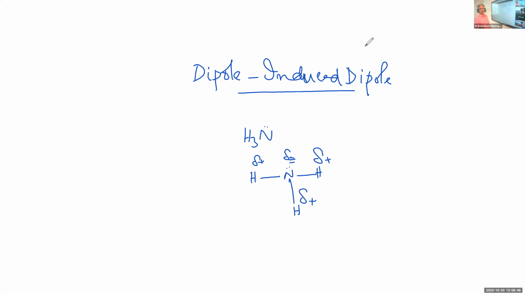Charge separation is induced. So benzene becomes a temporary or induced dipole by the action of this permanent dipole. The attraction between a permanent dipole and an induced dipole is called the dipole-induced dipole interaction.